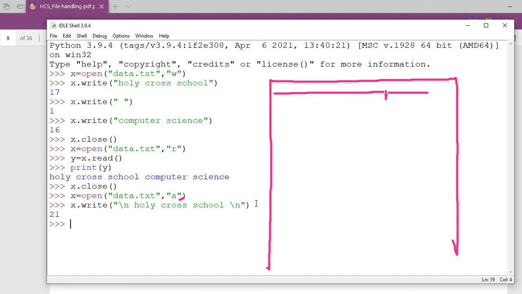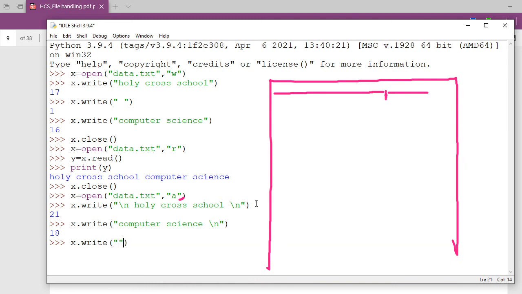Okay, then one more I am going to write here, x dot write. Now I am writing here computer science. Now I'm giving slash n here at the last. Why? Because whoever is going to type next, automatically this should go to a new line. Now one more line I will write here, x dot write.